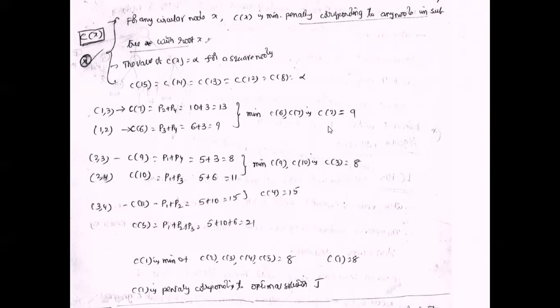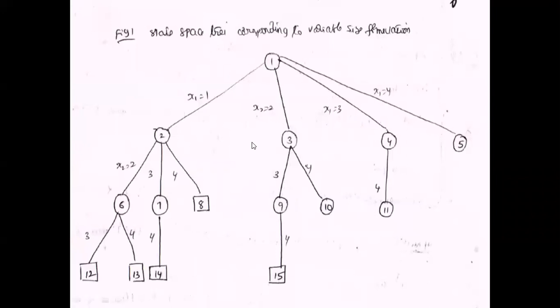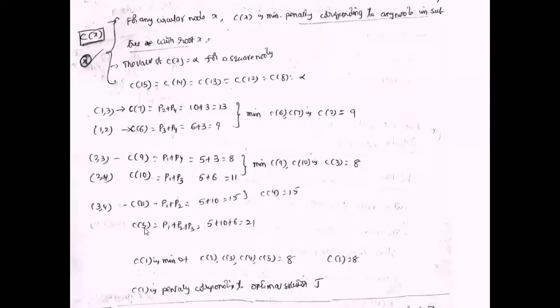The minimum value of the second, third, fourth, and fifth nodes is assigned to the first node. That is the minimum of C2, C3, C4, C5. C2 equal to 9, C3 equal to 9, C4 equal to 15, C5 equal to 21. The minimum value is 8. So C of 1 equal to 8. That is, C of 1 is the penalty corresponding to the optimal solution J.